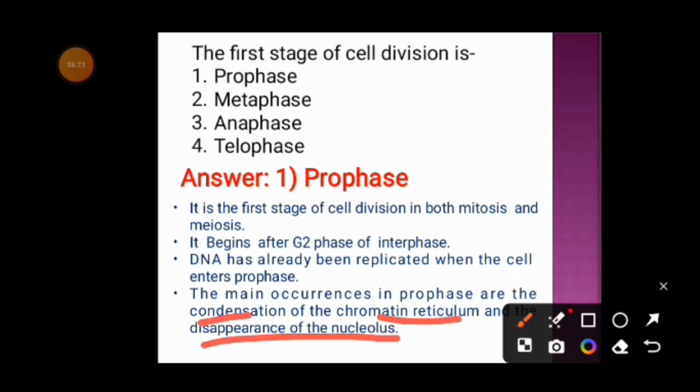And this prophase begins after the G2 phase of interphase. Now, the interphase is divided into three phases, that are G1, S and G2.